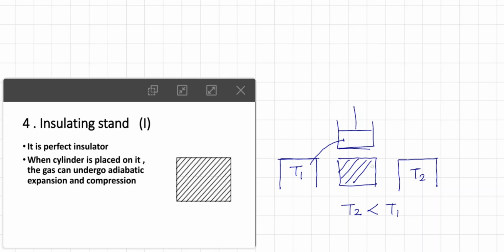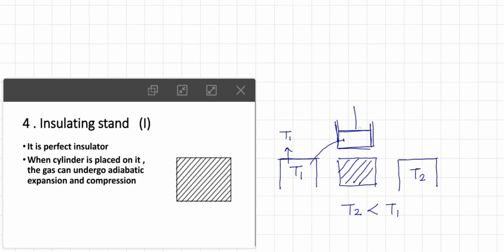Whenever we put this cylinder on the insulating stand, along with these walls, which we saw are perfect insulators, and even the piston being perfectly insulated, the stand is also insulating, so no heat can go out. In the first step, when this cylinder is kept on the source, heat energy will be given to it and it will be brought to temperature T1.